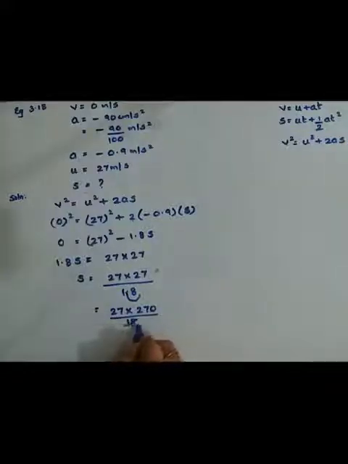Cancelling gives 3 and 135. Multiplying 3 and 135 gives 405 meters. So the distance covered before coming to rest is 405 meters. This is 3.18.